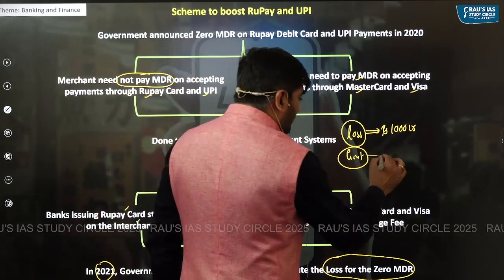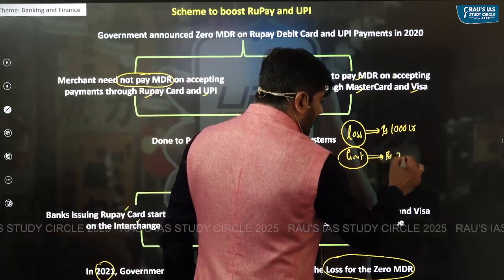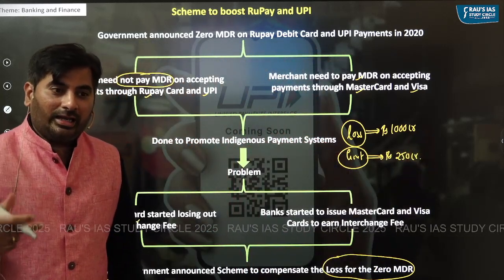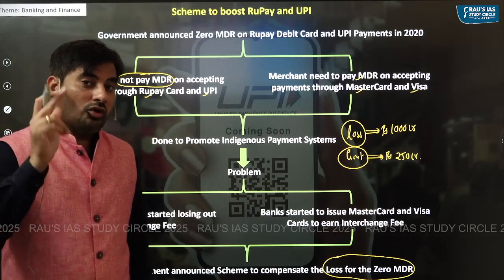Government might pay them just, let's say, 250 crores, which means they're not adequately compensated for their loss.